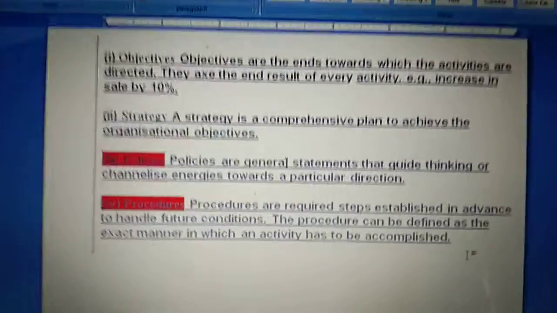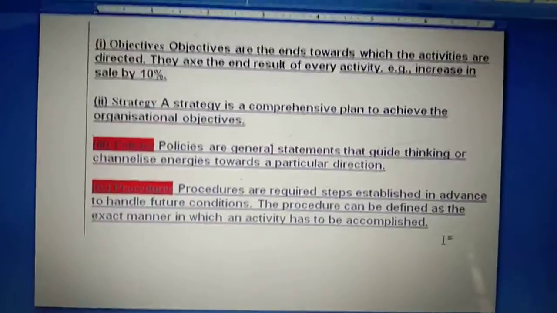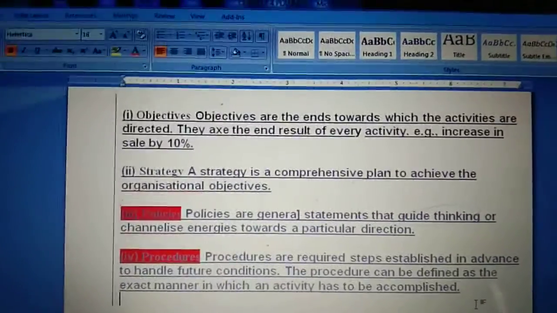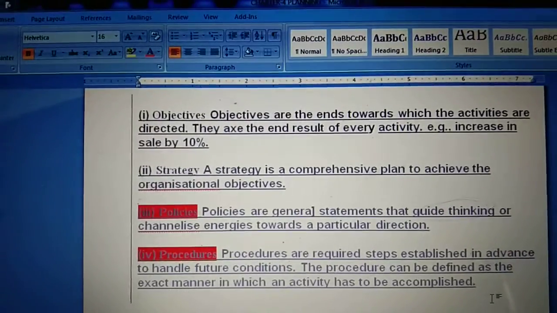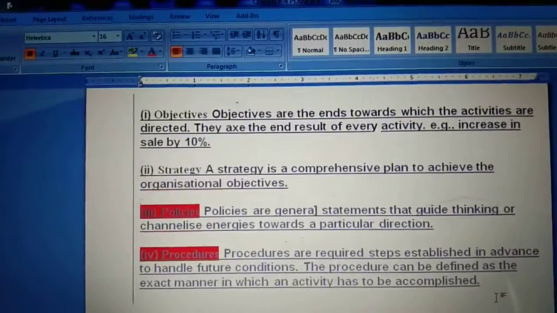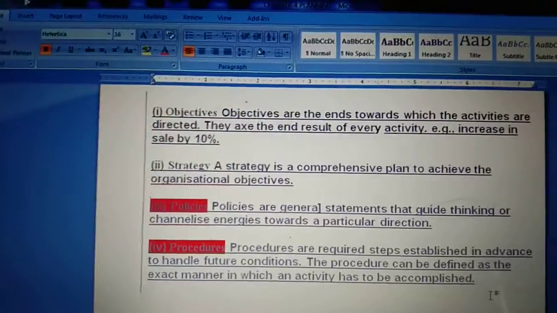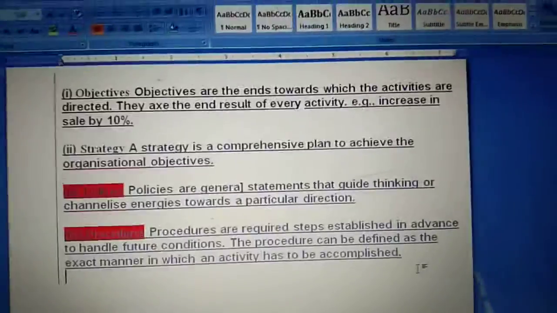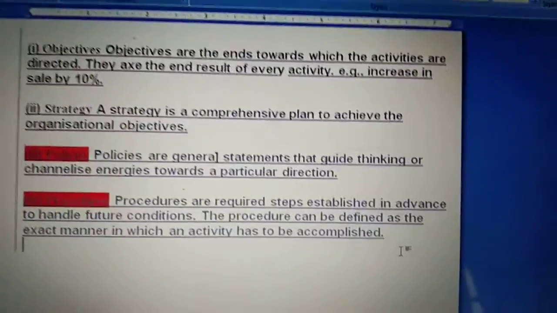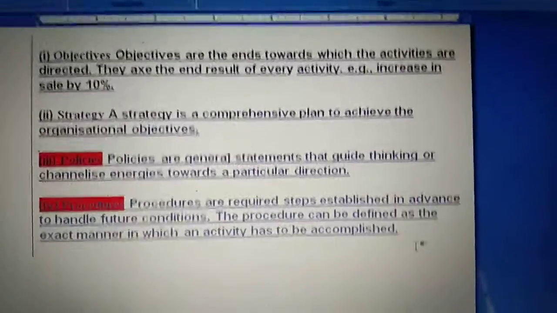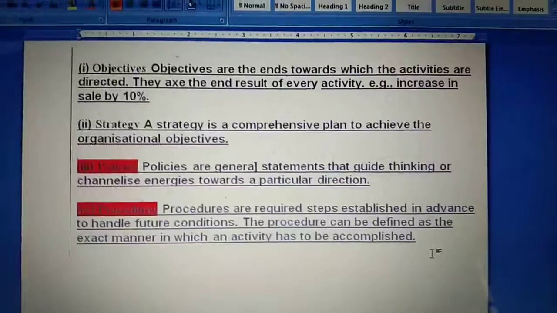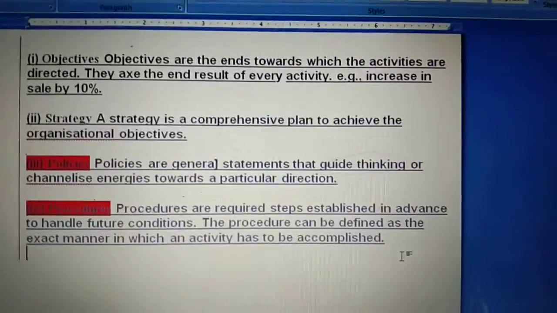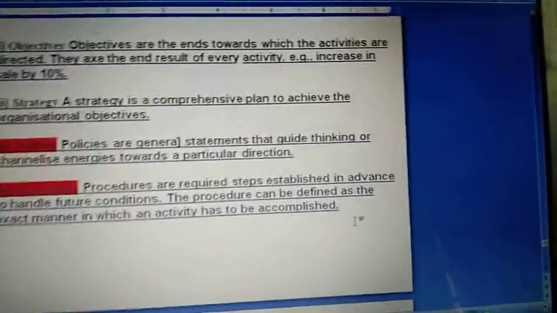Now the third is policy. Now what are policy? Policy are general statements that guide thinking or channelize energies toward a particular direction. It means policies are general statements which guide our thinking, what a manager should do and what a manager should not do, and it basically channelizes our energy toward a particular direction so that we can be able to achieve our objective.